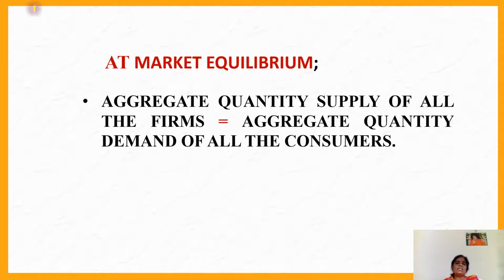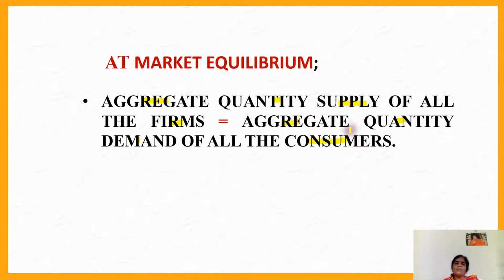Another way of defining market equilibrium is that the aggregate quantity supplied by all the firms is exactly equal to the aggregate quantity demanded by all the consumers. Aggregate means that by adding all the individual firms' supply together, we get the market supply.